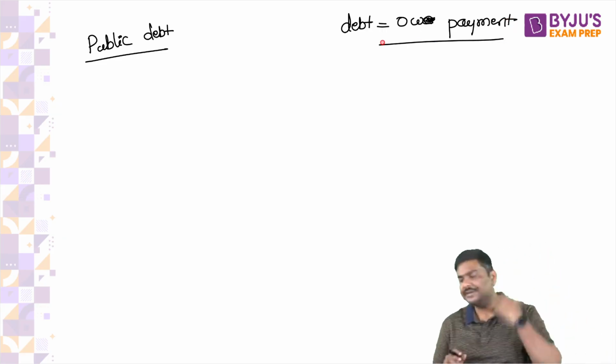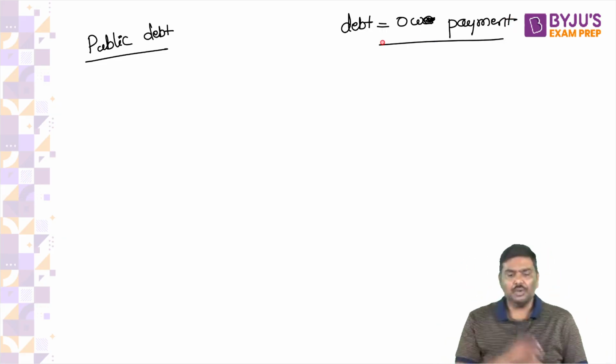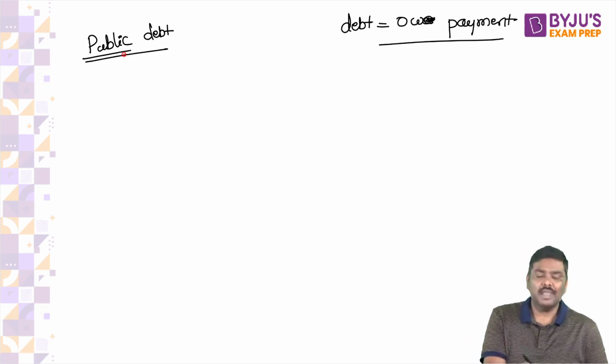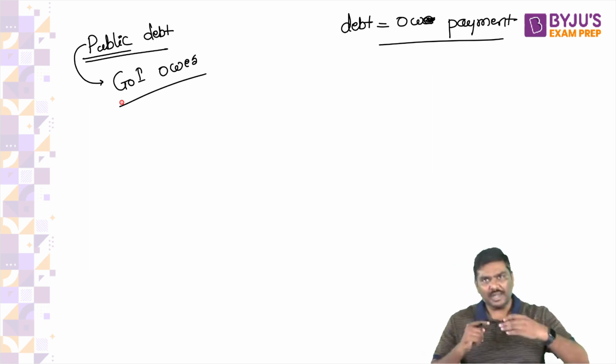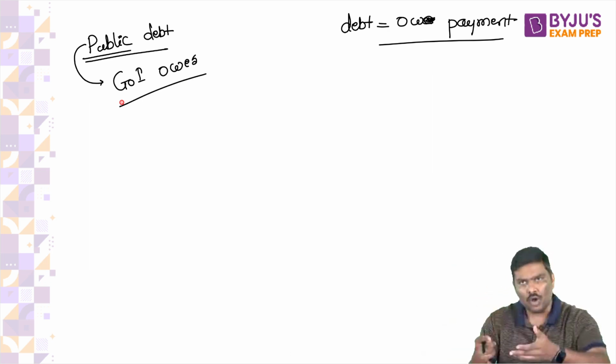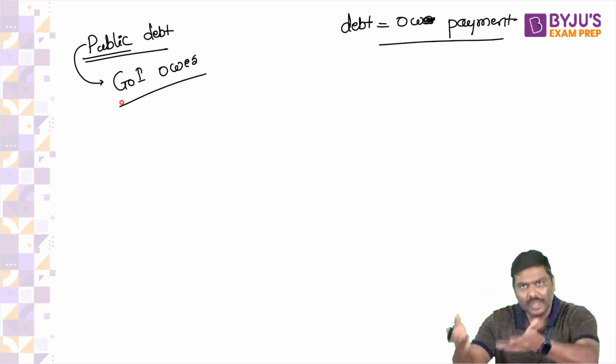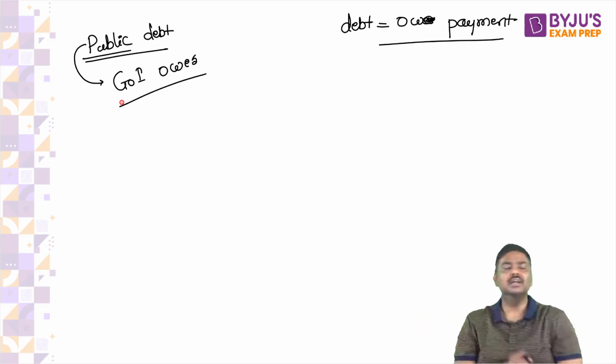That is called debt. Point number 2. Whenever you use the term public debt, it simply means how much money the Government of India owes. How much money Government of India has to repay? That is called public debt.